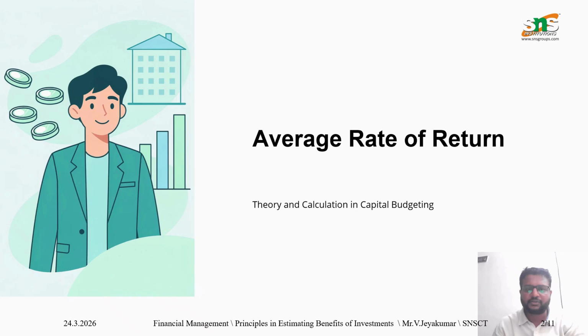The formula which is used to calculate ARR is average annual profit divided by average investment into 100. It is simple and easy to understand and calculate. It considers the entire life of the project. However, it ignores the time value of money. The project is accepted if its ARR is higher than the required rate of return.